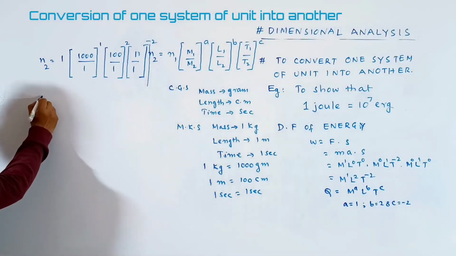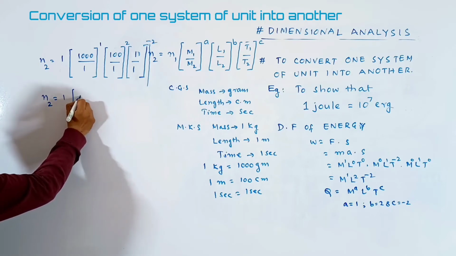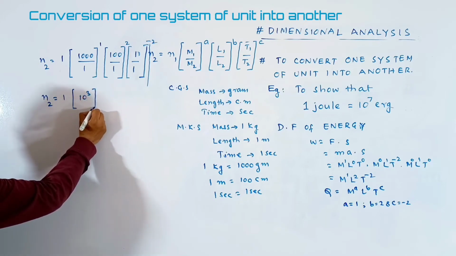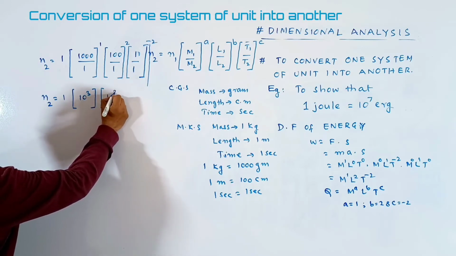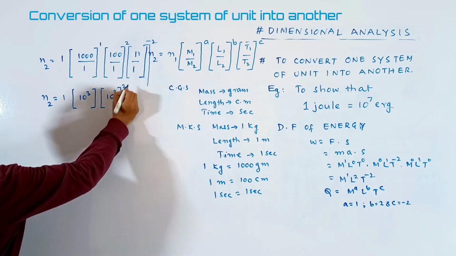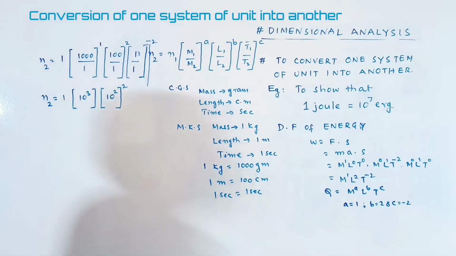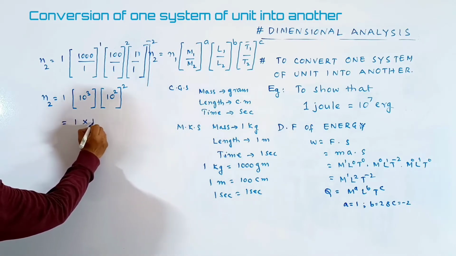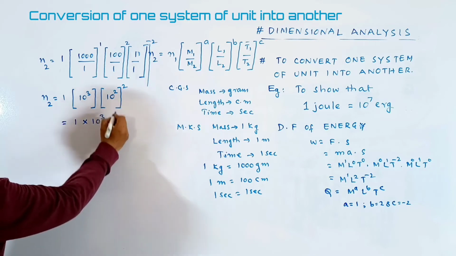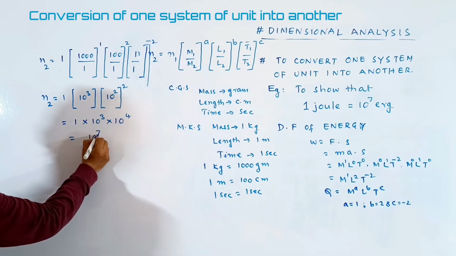Then it can be written as N2 is equal to 1 into 10 cube into 10 square to the power of 2 and 1 to the power of -2. You can write it is equal to 1 only. Then you can write 1 into 10 cube into 10 to the power of 4. It is equal to 10 to the power of 7.